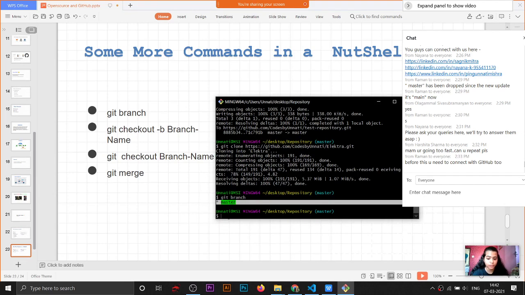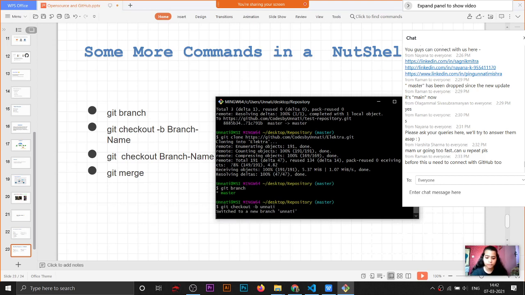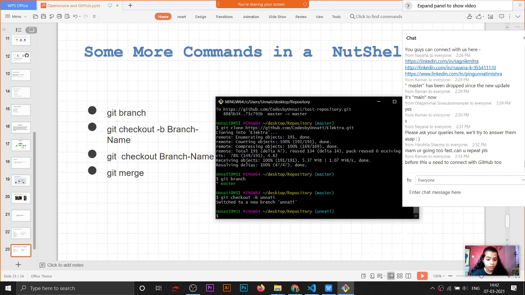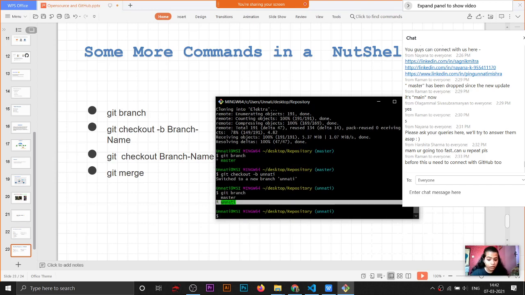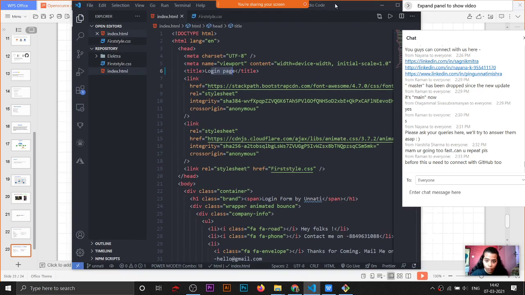So master came. Now if I want to make a separate branch, then I have to write the command git checkout -b and then the name of the branch. For example, I write my name. See, switched to a new branch Unnati. See, here also the change is reflected. The branch is changed. I'll check once again. See, now we are working on this branch, not on the master branch. And in the Visual Studio Code editor also, see, the name of the branch changed.